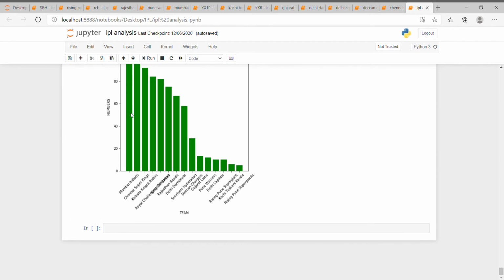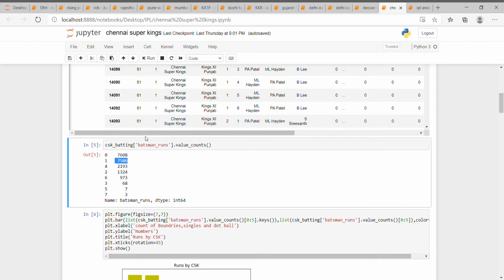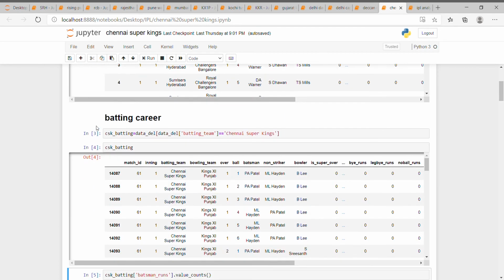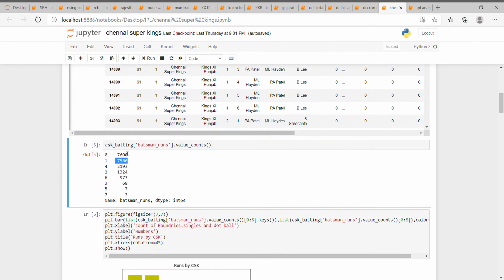Similarly, you can see we have done the analysis of other teams also, like here Chennai Super Kings. For the Chennai Super Kings batting career, the count of singles was 7,586, total fours was 2,193, and sixes you can see 973.